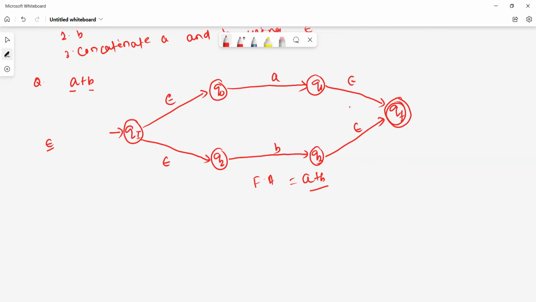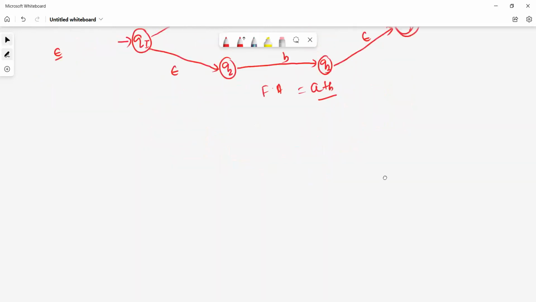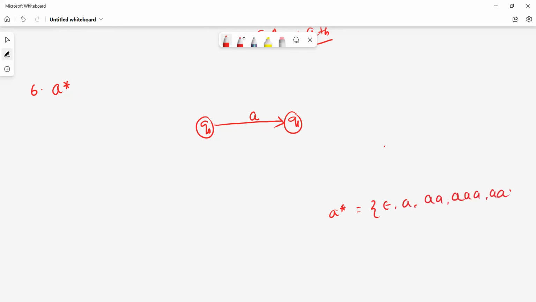Now we'll see another regular expression. Okay. Now we'll see some different types of regular expression. The sixth one, A star. This is one of the regular expressions, A star. Similarly, this is Q0, this is Q1, this is the A. Now, since it is generating what? A star will generate epsilon, A, double A, triple A, 4A, like this type of language.